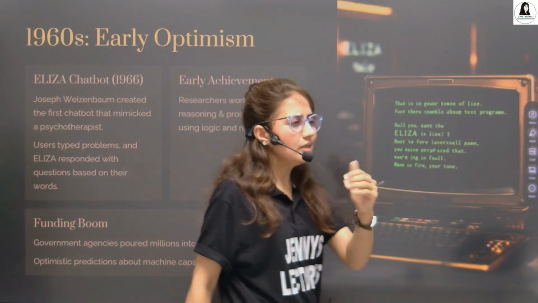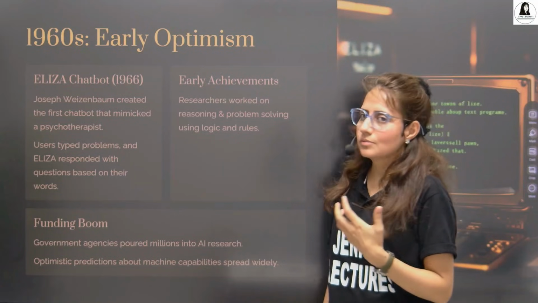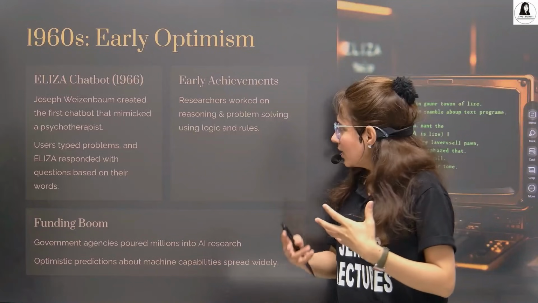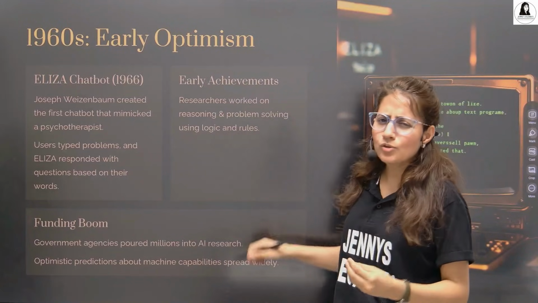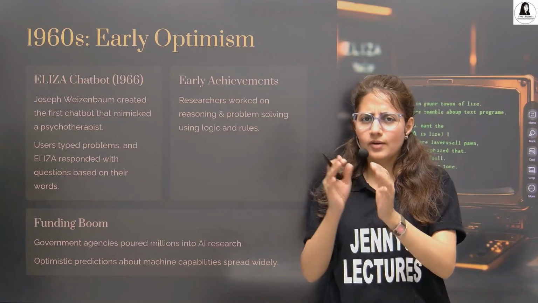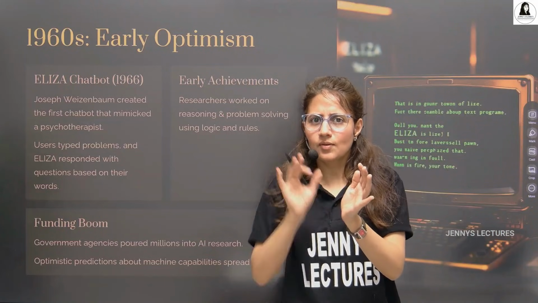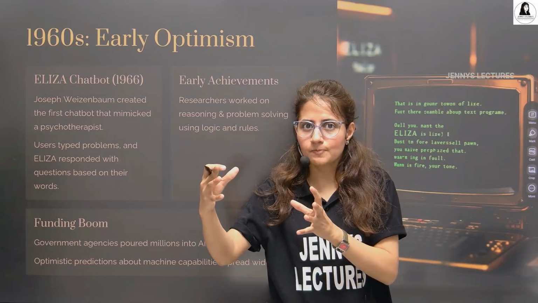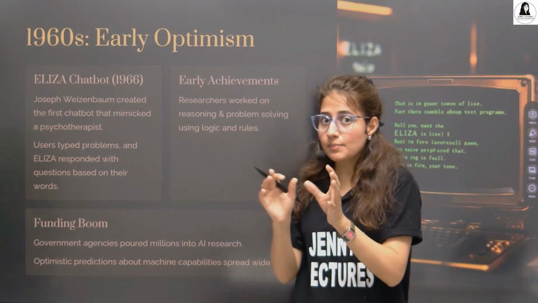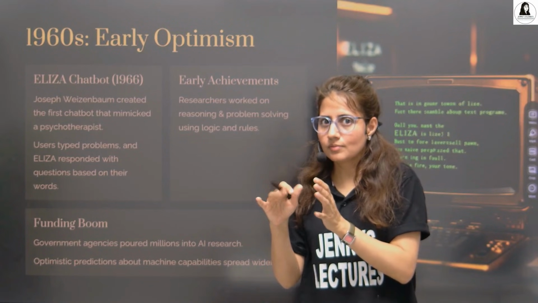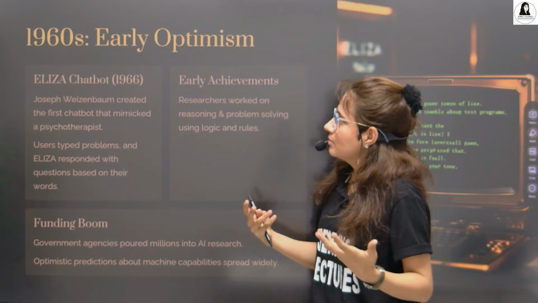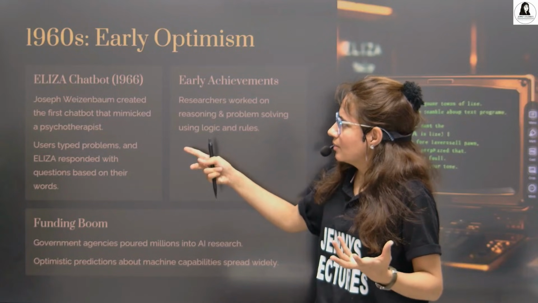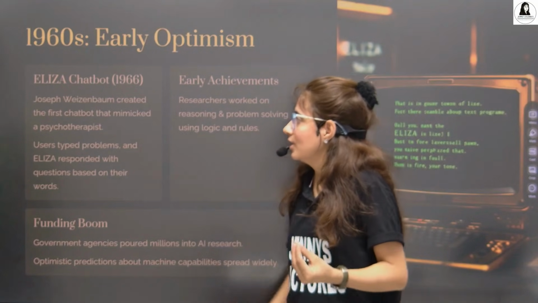Now, in the 1960s, these years were full of hope. Researchers worked on reasoning and problem solving using logic and rules. They wrote hard coded rules: if this, then this; if this, then this, to help machines think and understand based on hard coded rules. Still, machines were not able to learn by themselves. They were provided rules and all. And then the Eliza chatbot was created, but it was not successful. Actually, it was a chatbot that mimicked a psychotherapist.